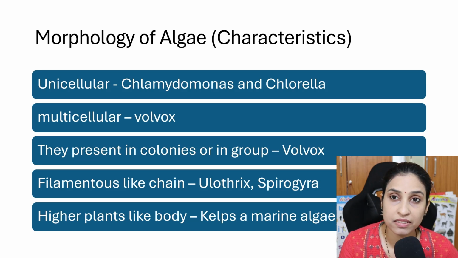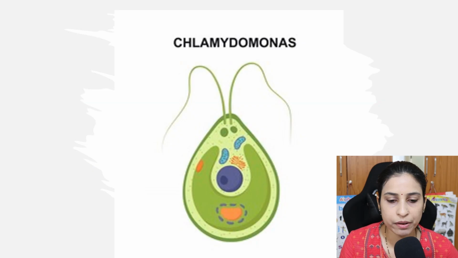Algae can be present as unicellular organisms, which means only one cell carries out all the physiological functions. Examples of unicellular algae are Chlamydomonas and Chlorella. Here Chlamydomonas is a unicellular alga with flagella.